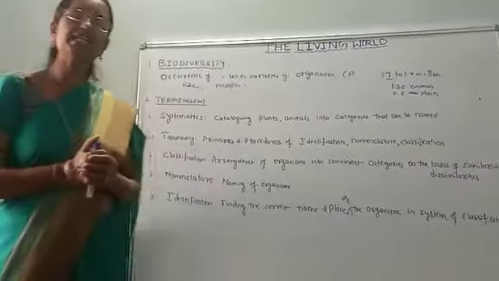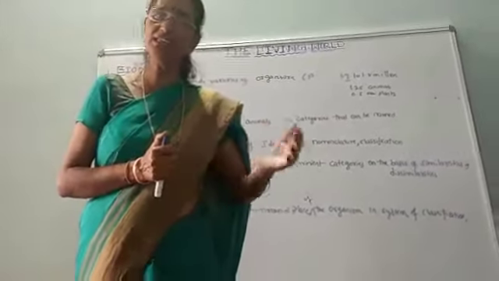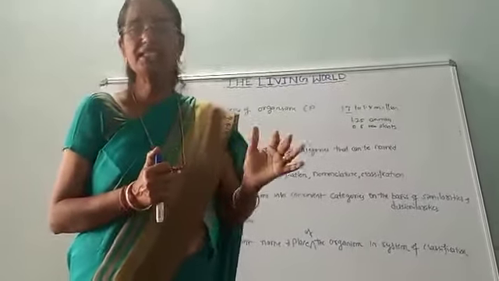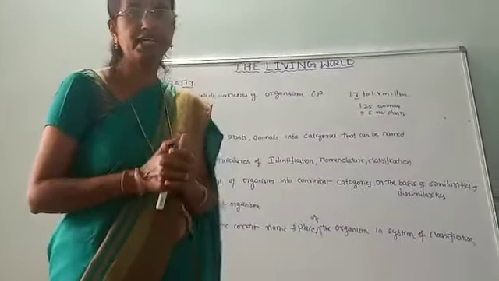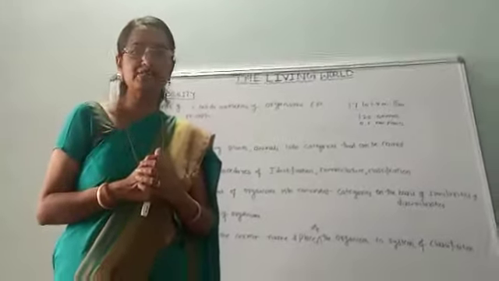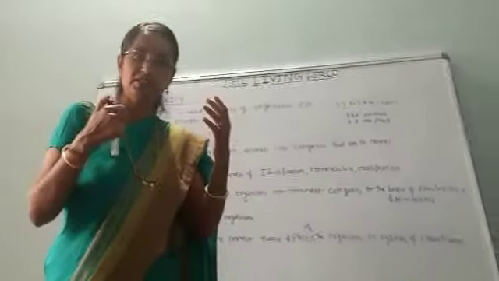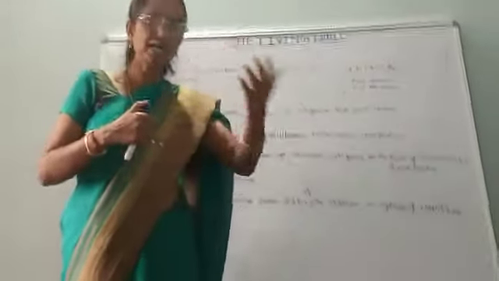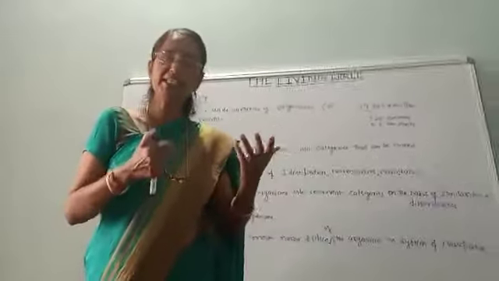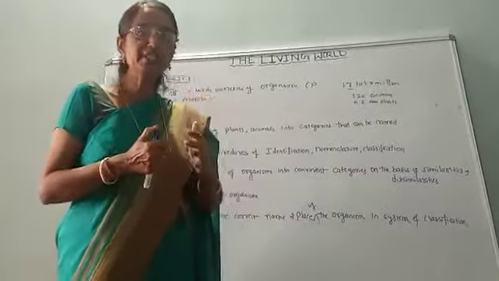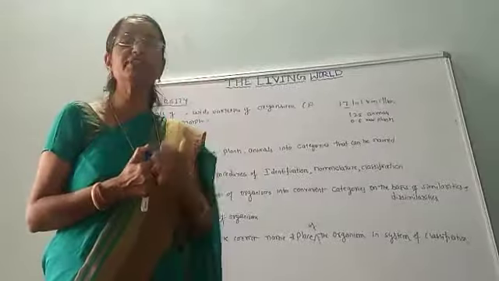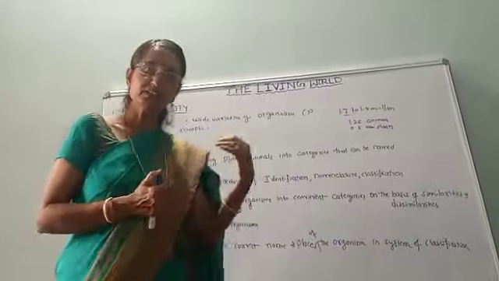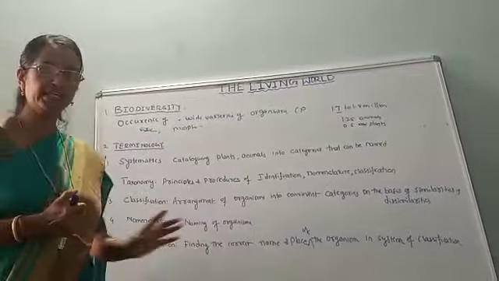Now next comes nomenclature. What is nomenclature? As the name indicates, nomenclature is simply the naming of organisms by using a scientific method. There are several varieties of organisms, so how do we name them? There is a scientific method of naming organisms. As I have one name, you have your own name, so naming is necessary, isn't it? Naming of an organism by using a scientific method is known as nomenclature.